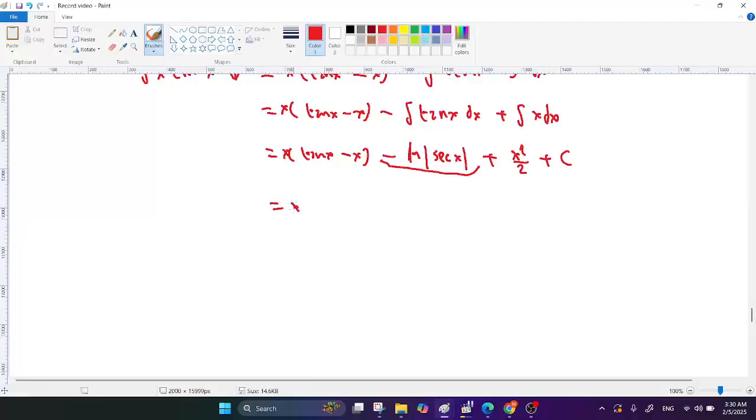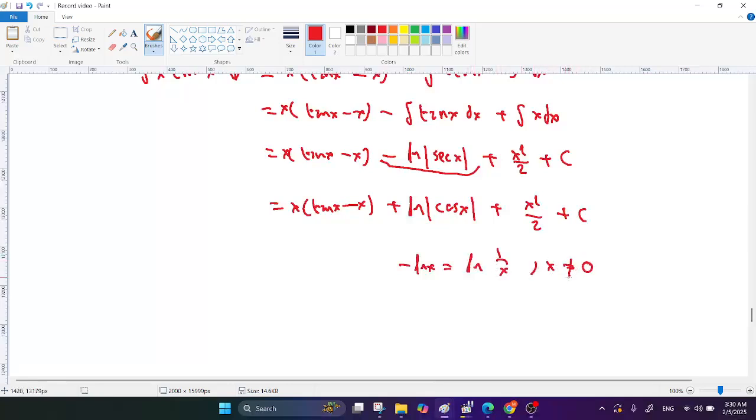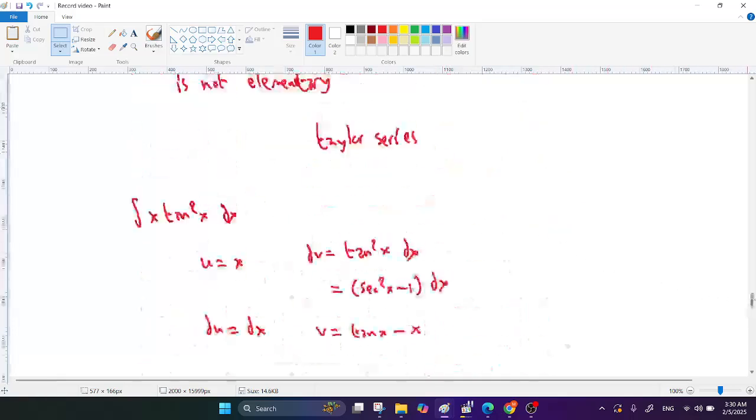You can write it like this: x tan x minus x plus ln absolute value of cosine x plus x squared over 2 plus c. Because minus ln x equals ln 1 over x, where x is not 0. So I use this here with secant x, then plus ln 1 over secant x. And 1 over secant x is cosine x.